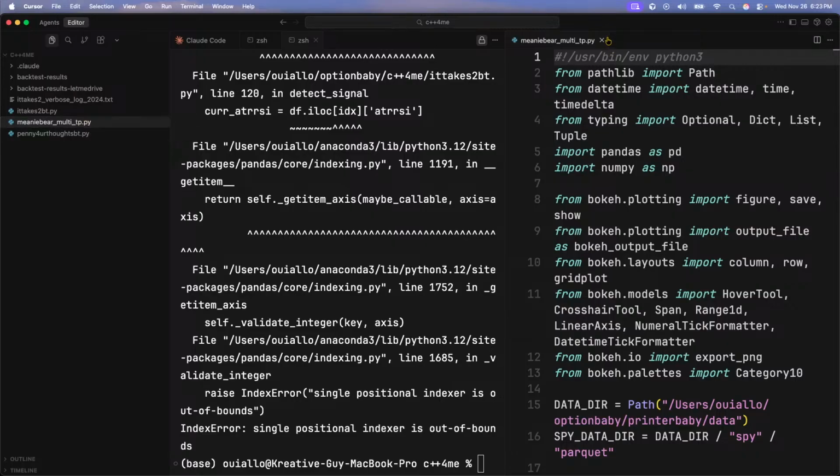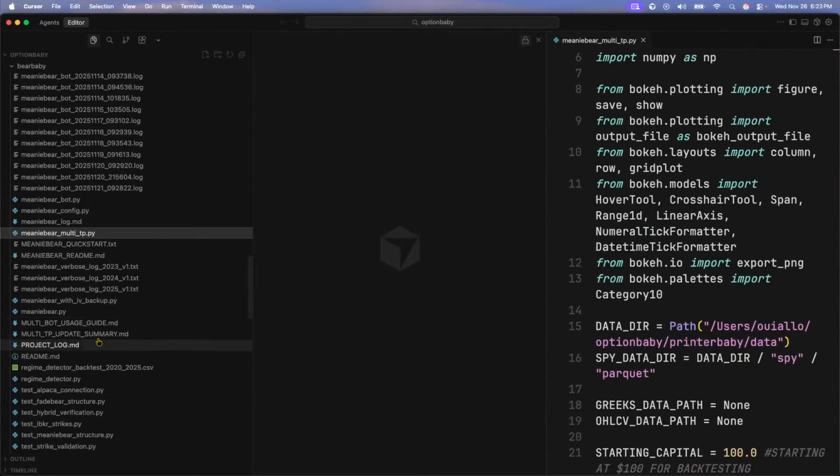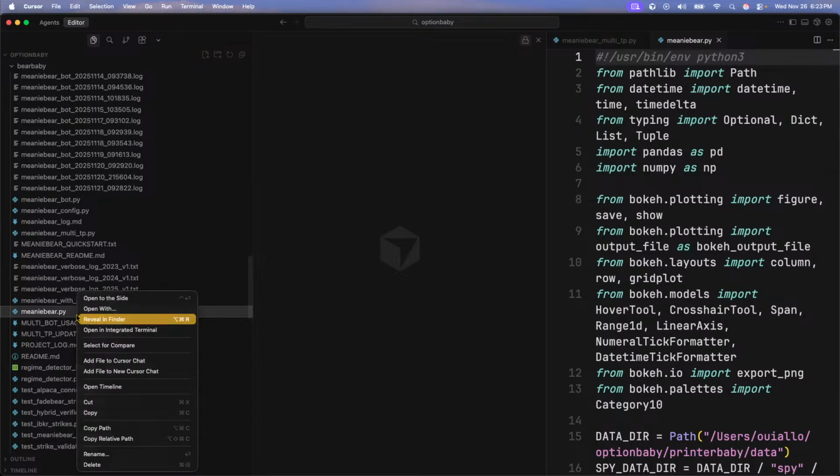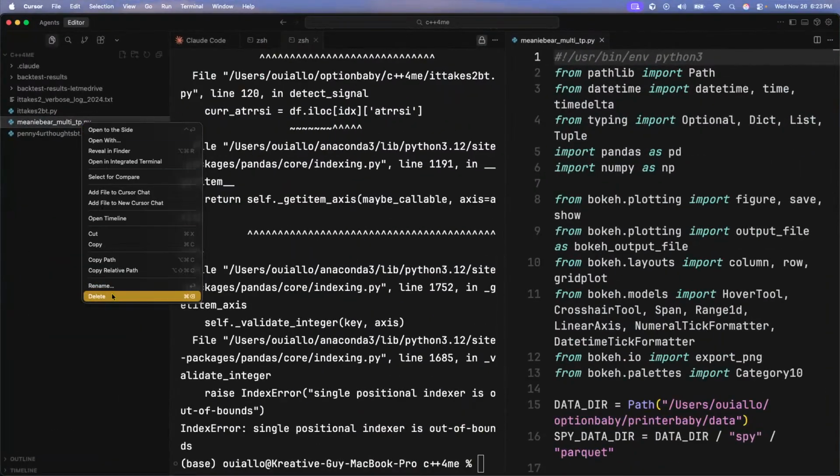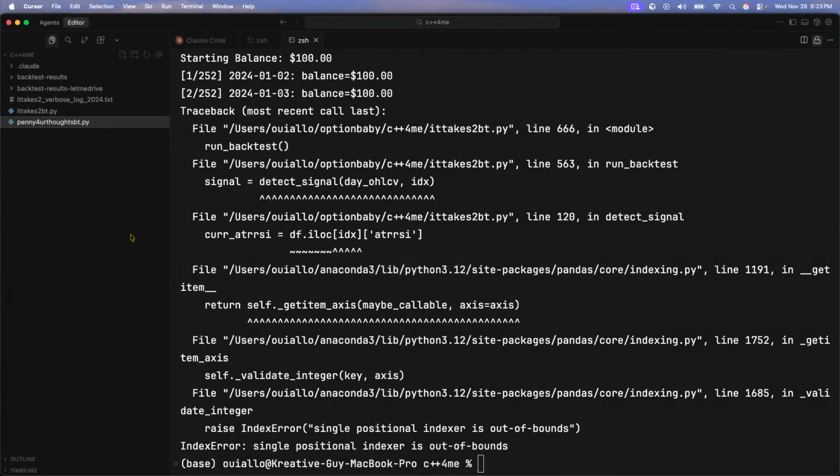Oh, you know what I could have done? Ah, damn, I messed up. Give me a second. Let me just grab the actual backtest that I've been using. Copy. Let me delete you. Yes, you can move to the trash.